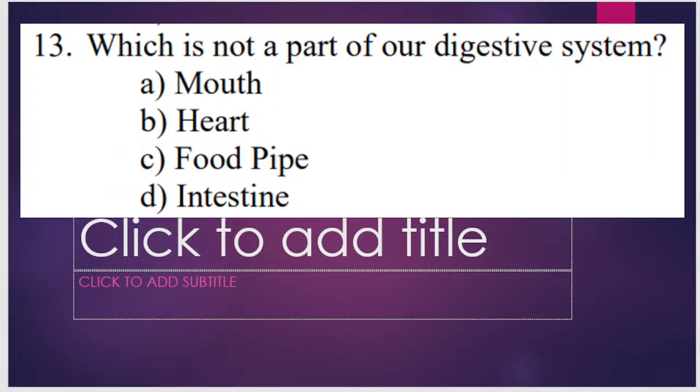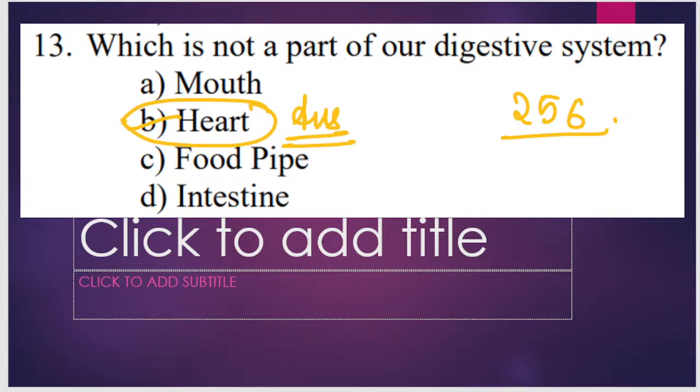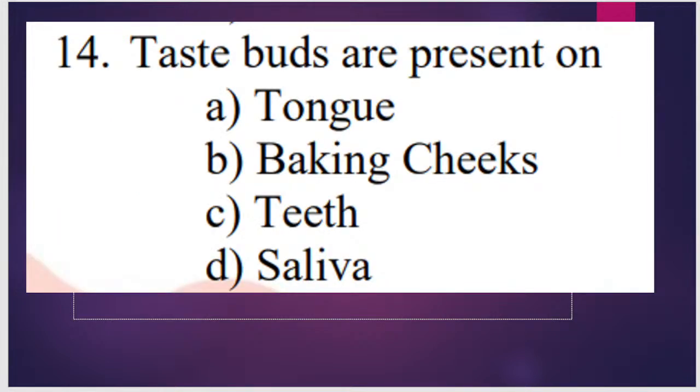Okay. The next question, question number 256. Which of the following is not a part of our digestive system? इनमें से क्या हमारे digestive system का part नहीं है? Mouth, heart, food pipe, intestine. Correct. Good. Hemishri, Sarvesh, Shlok, Likita, Darsh, Suraj, Ragini, all of you are correct here. Heart. Heart is not a part of our digestive system. It is the part of circulatory system.